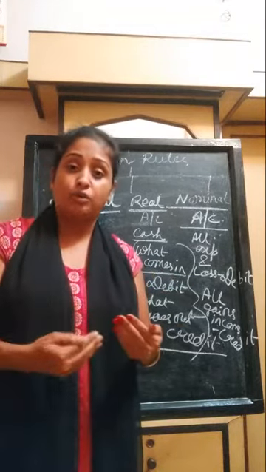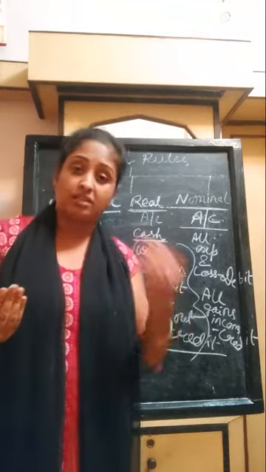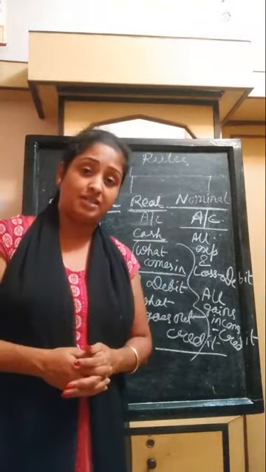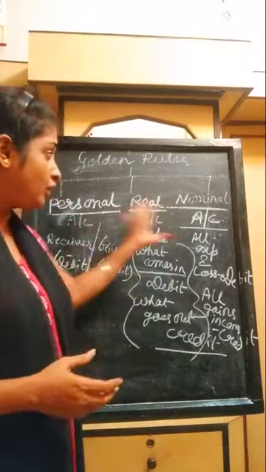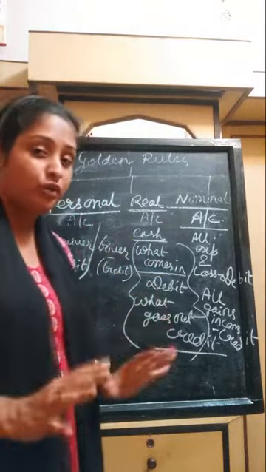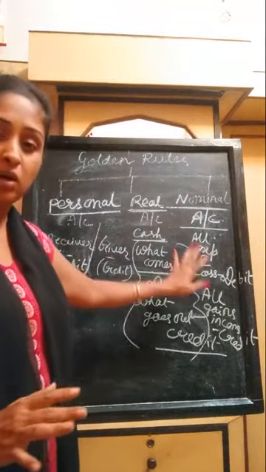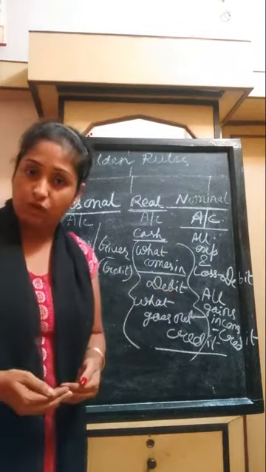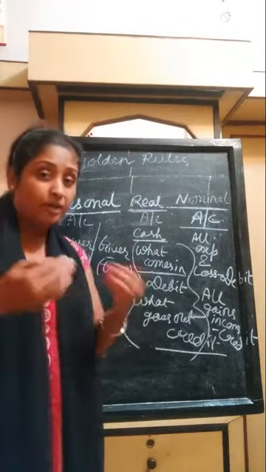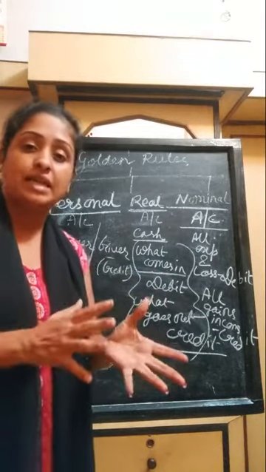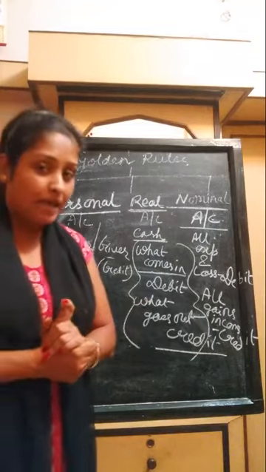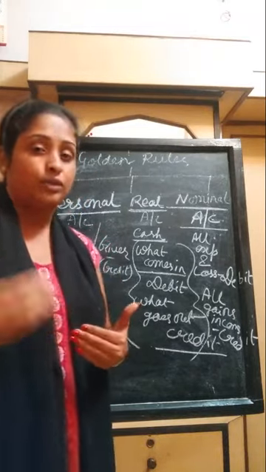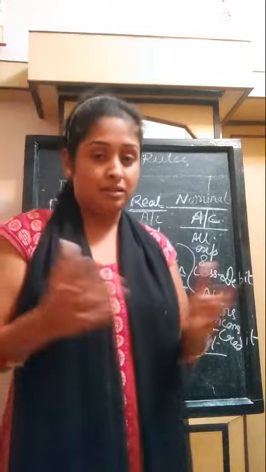Now how will you find out which is the debit item and which is the credit item? For that you need to know what are the two accounts involved in that transaction. If you have followed this class, you can understand what the golden rule is all about, and following the golden rule you can easily distinguish from a transaction what the two accounts involved are, and between those two accounts, which is the debit item and which is the credit item. So in my next class I am going to come up with some transactions to find out the accounts and the debit and the credit items in the double entry system.